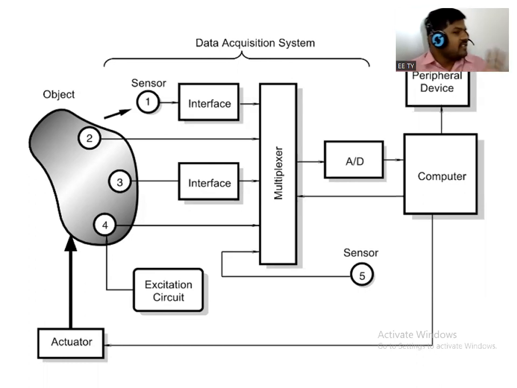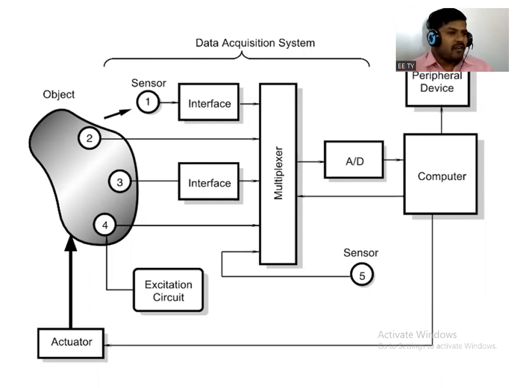A sensor will not function alone by itself, it is a part of a large system. That means for any automation system a number of sensors can be required, and these sensors come along with one large system. This system will include a number of equipment.